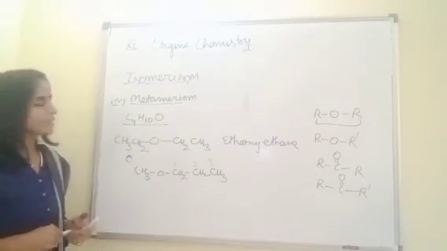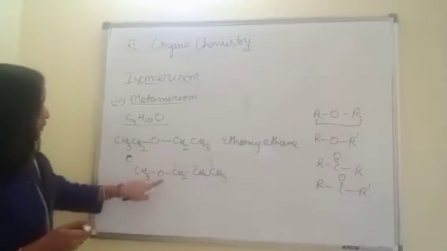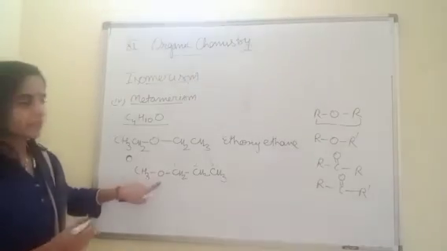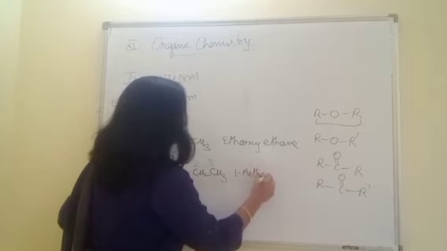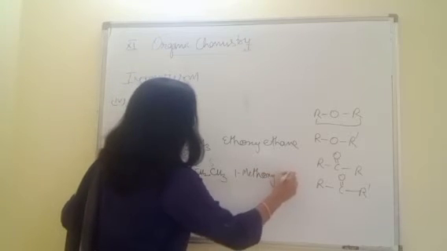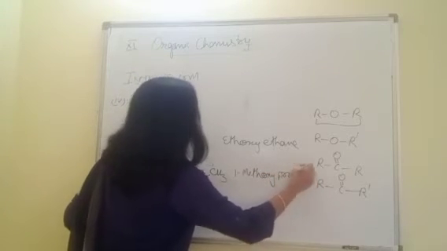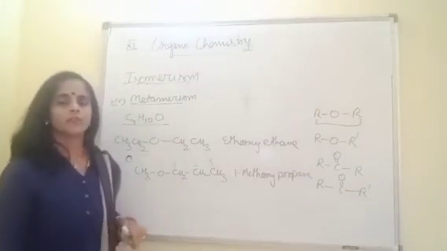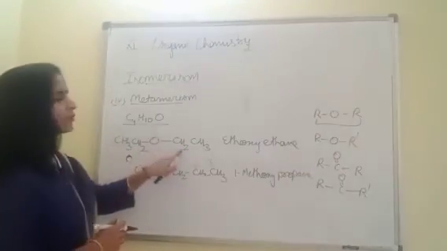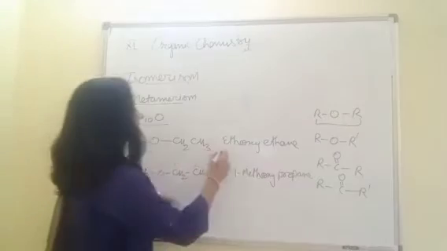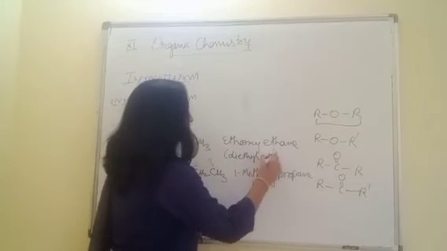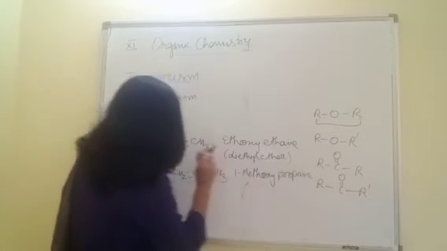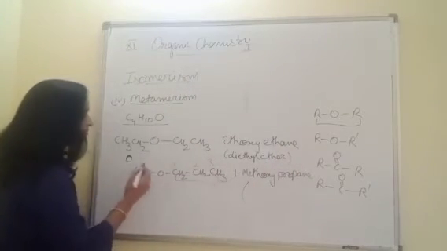So the name is 1-methoxy group on the first carbon, right? Because its prefix is alkoxy. 1-methoxypropane. Or beta you can write the common names also. Both sides an ethyl group is there, so its common name is diethyl ether.